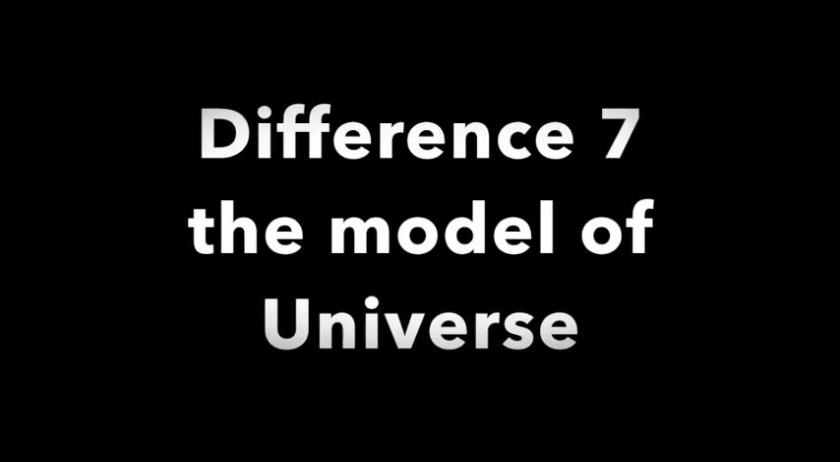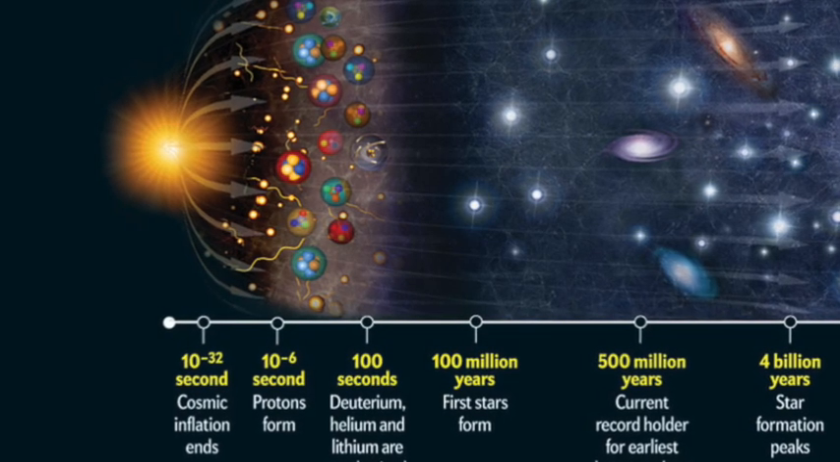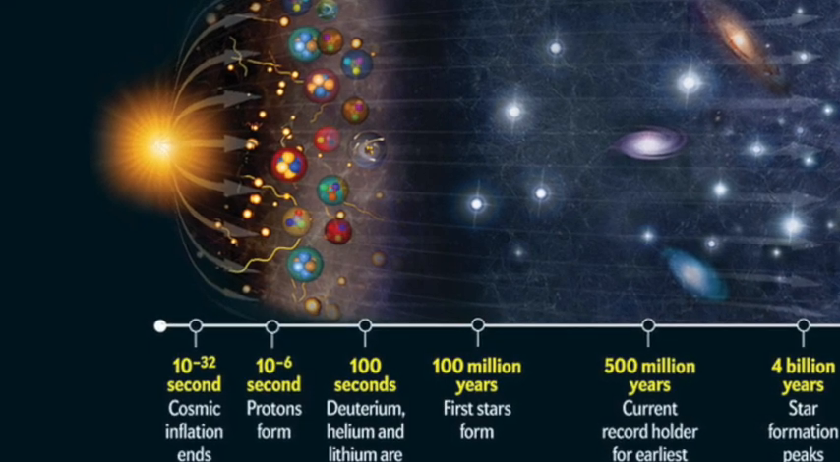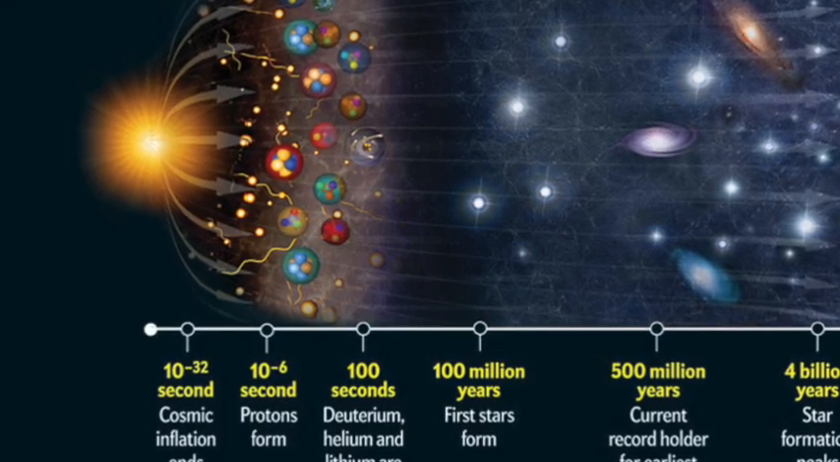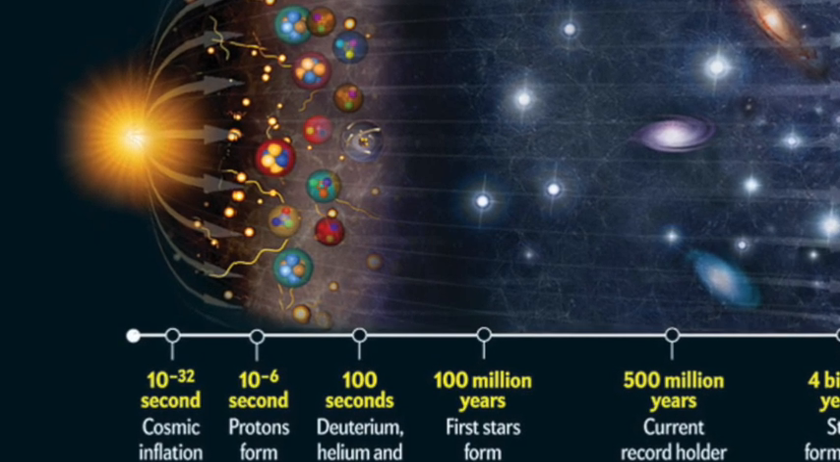7. The model of the universe. The Big Bang theory is a widely accepted theory. Based on the ether theory, the Big Bang theory would also be incorrect. Similar to sound, light loses its energy gradually on its way to Earth, which causes the red shift.